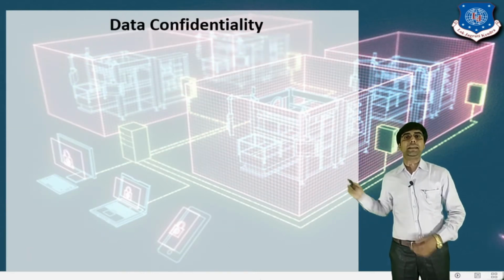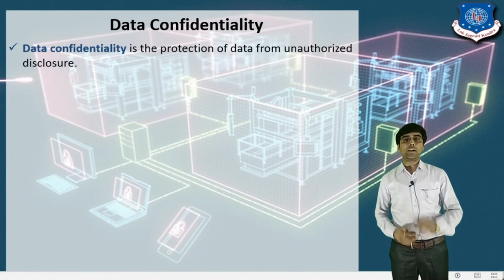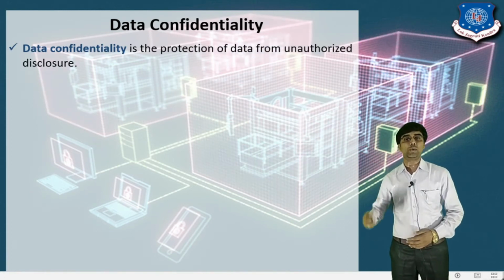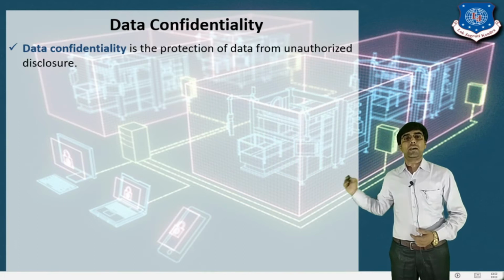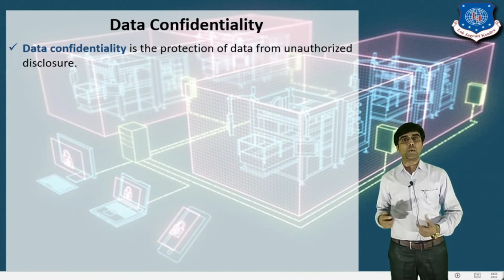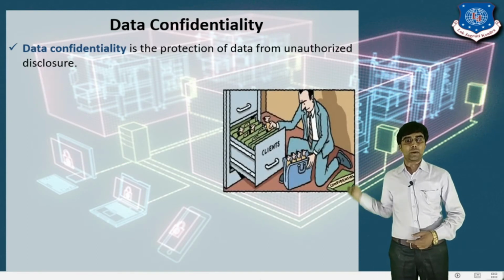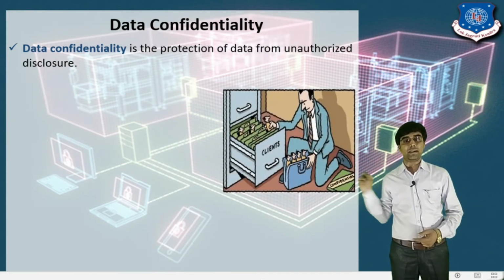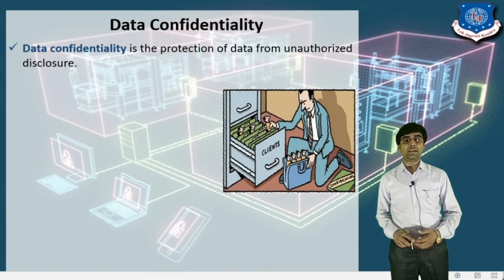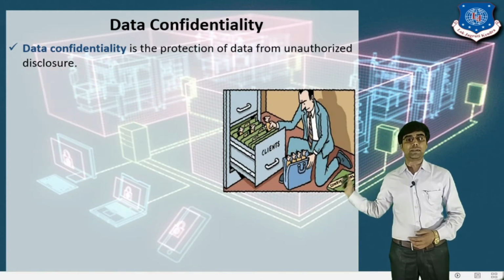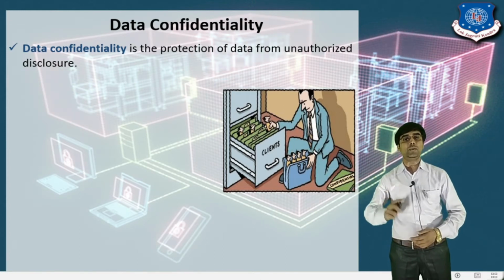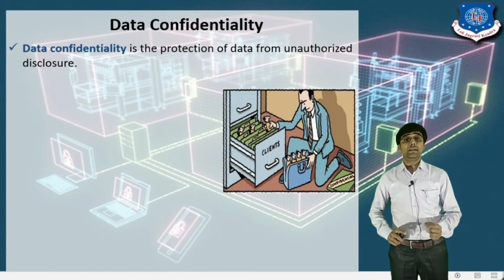The third is data confidentiality. Data confidentiality means that no other user can access your information. It means the protection of your data from unauthorized disclosure. Right? So in this figure you can see this is my confidential data, and only the authorized person will be able to access the information.